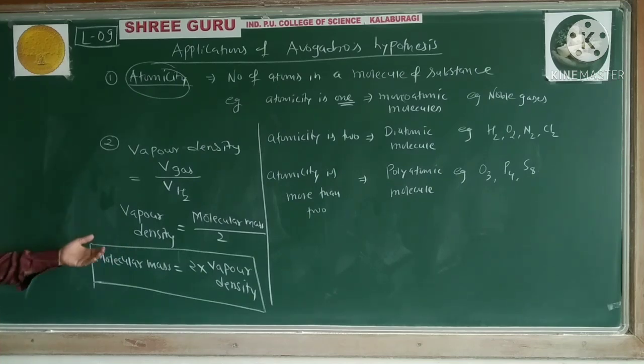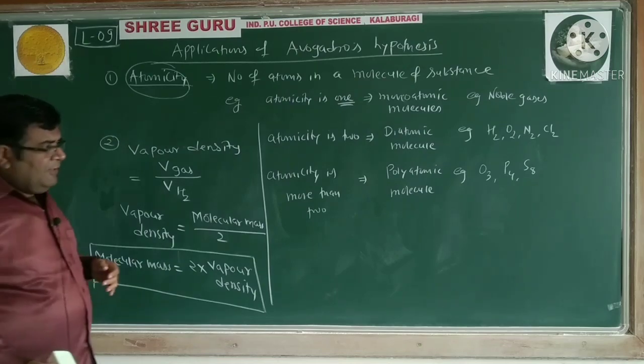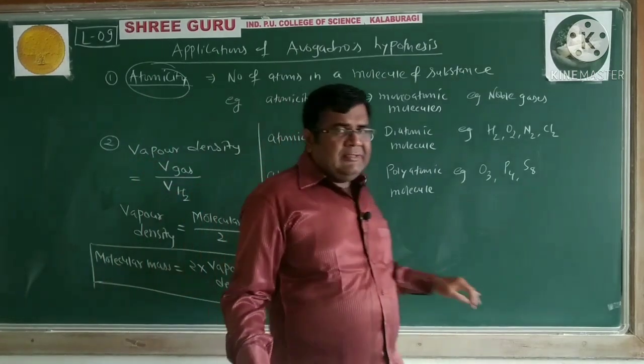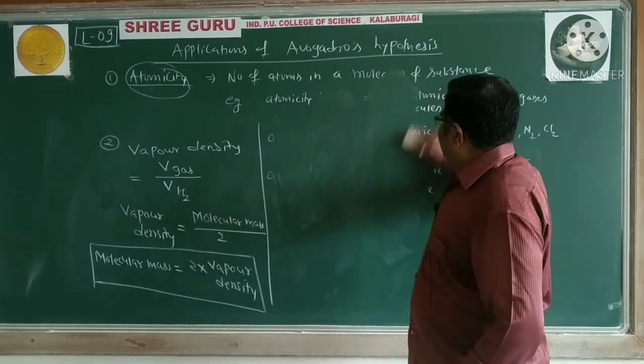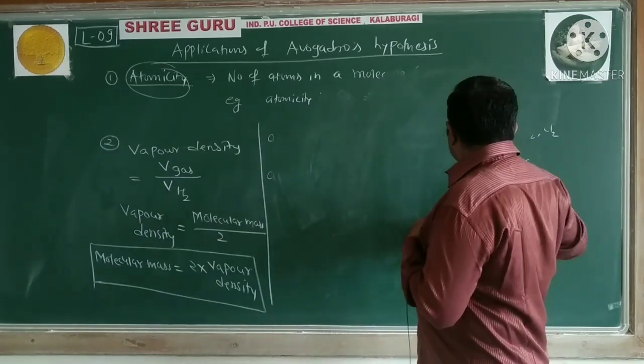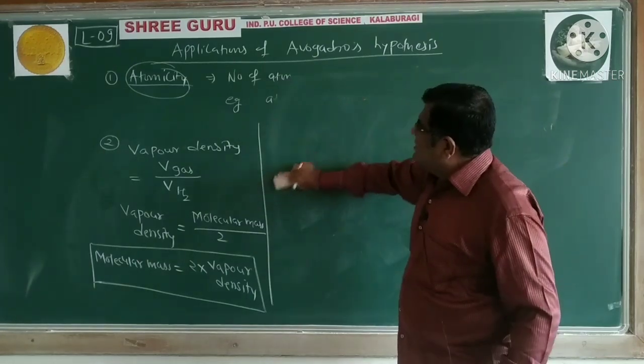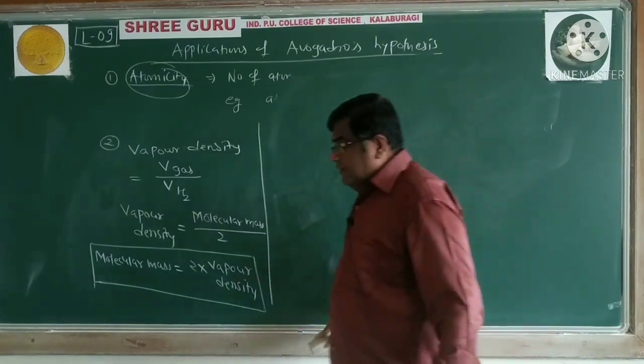So one more way to calculate the molecular mass when vapor density is given is a consequence of Avogadro's hypothesis.